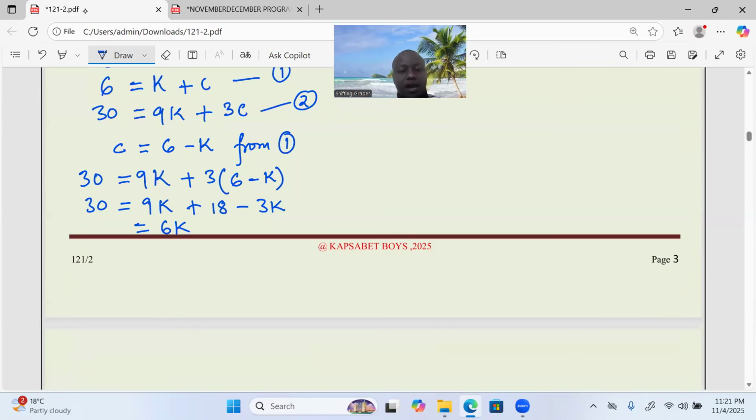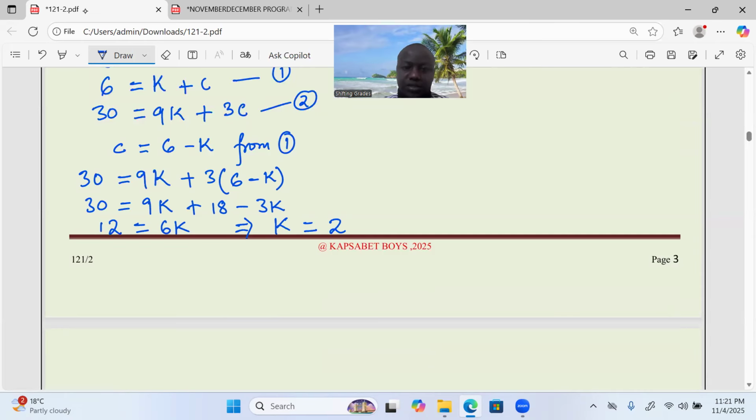Then at the same time, we take 30 and subtract 18 from it, and ladies and gentlemen, we are getting 12. When that is so, it means the value of k can now be found as you divide through by 6, and this becomes positive 2. So the value of k is 2 according to the variations above.